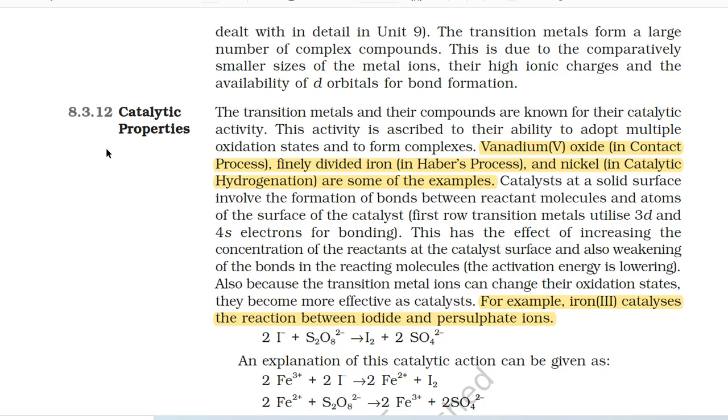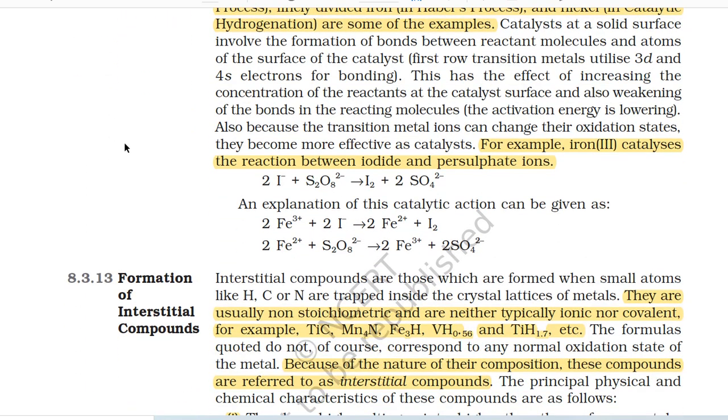For example, iron(III) catalyzes the reaction between iodide and persulfate ions. 2I^- + S2O8^2- gives I2 + 2SO4^2-. An explanation of this catalytic action can be given as: 2Fe^3+ + 2I^- gives 2Fe^2+ + I2. 2Fe^2+ + S2O8^2- gives 2Fe^3+ + 2SO4^2-.